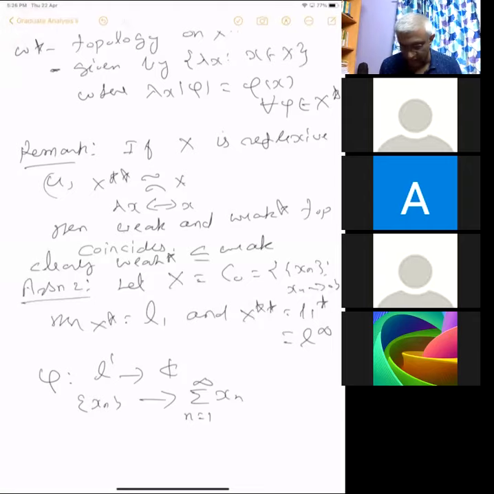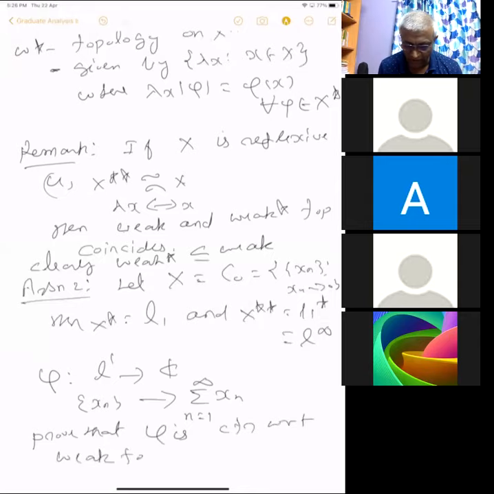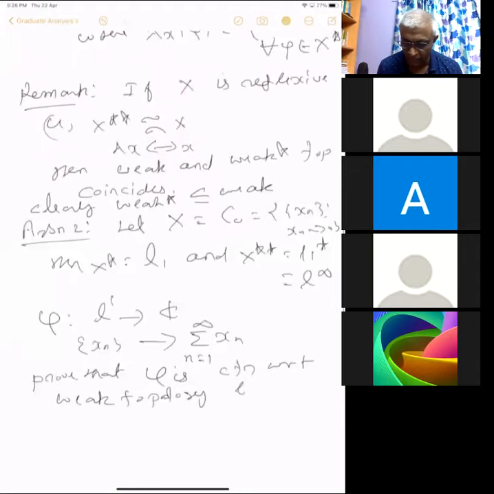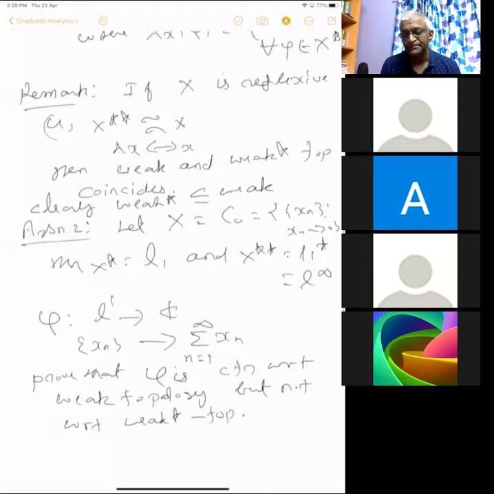So prove that this function phi is continuous with respect to the weak topology, not with respect to the weak star topology. This is the second assignment. The weak star topology is a smaller topology.